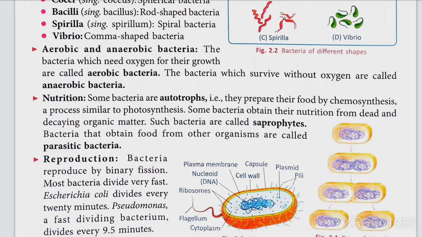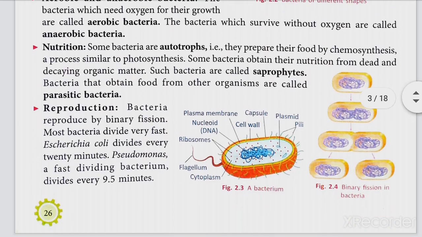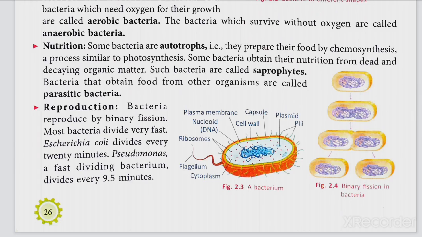Now we'll move on to reproduction in bacteria. Bacteria reproduce by binary fission. Most bacteria divide very fast. Escherichia coli divides every 20 minutes. Pseudomonas, a fast dividing bacterium, divides every 9.5 minutes. So, how does a bacteria reproduce? It reproduces by binary fission.